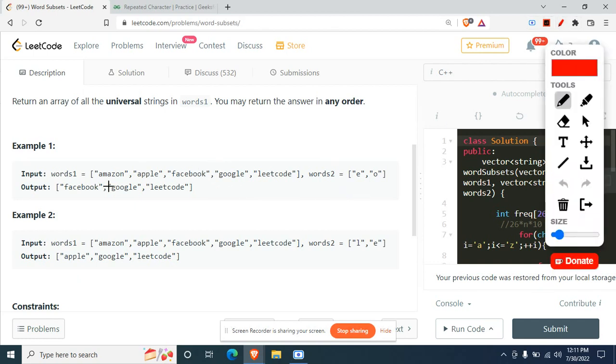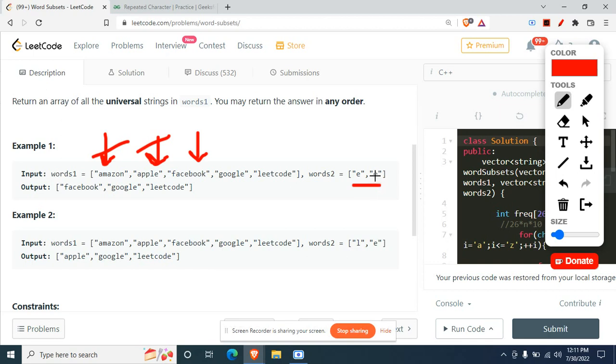Let's understand that properly. Taking example 1, what we have in words 2 is E and O. First we'll take the first word, that is Amazon. In Amazon, do we have E and O both present? Obviously not, so we move on. In Apple, do we have it? We see that E is present, but O is not, so we move on. Coming to Facebook, we see that E is present and O is also present.